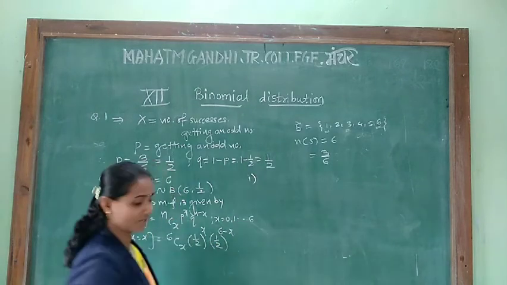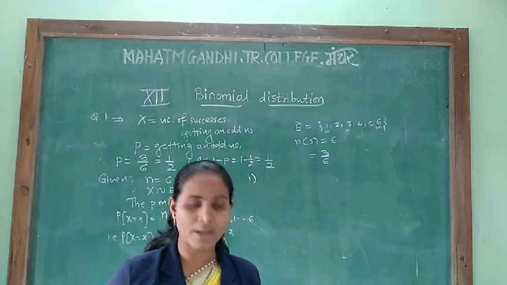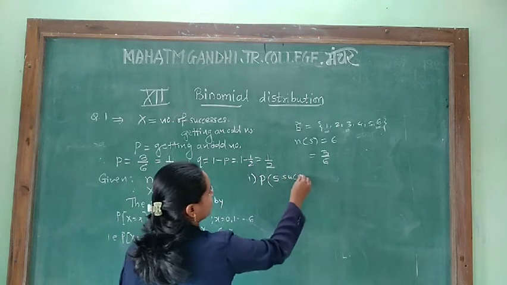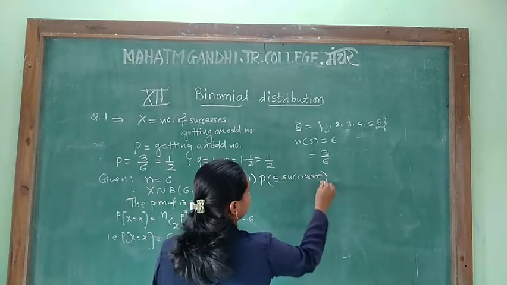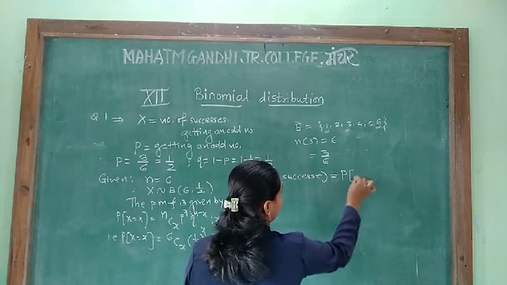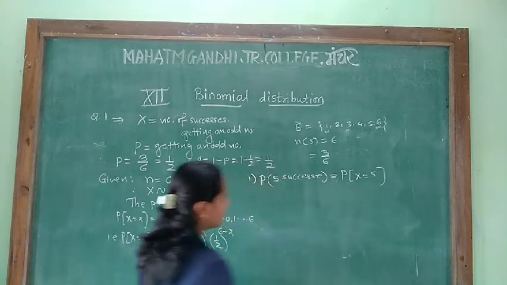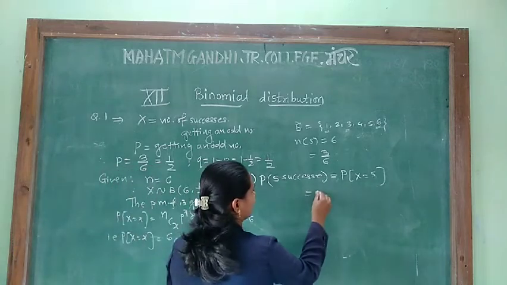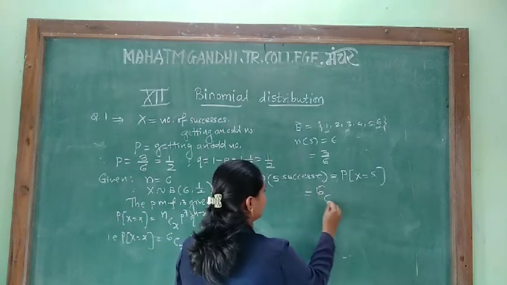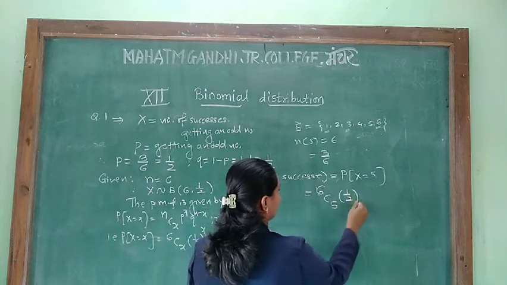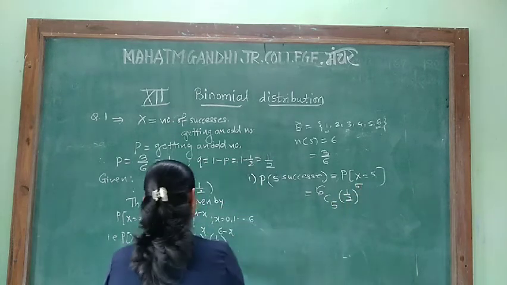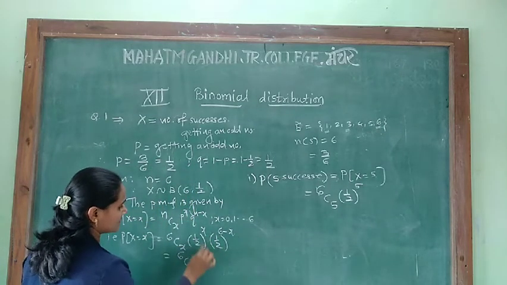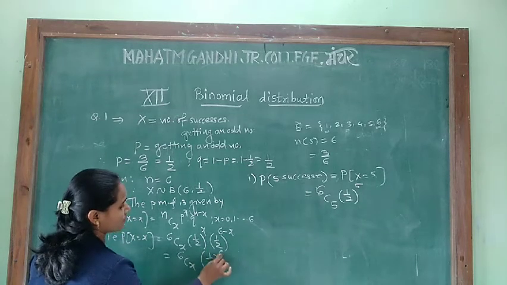So let us see the first sub question here. Find the probability of 5 successes. That means here the value of x is exactly 5. That means here instead of x we have to use 5. That is 6 combination 5 into 1/2 raised to 5. If we simplify this, then we get 6 combination 5 into 1/2 raised to 6 only, since the base is the same.